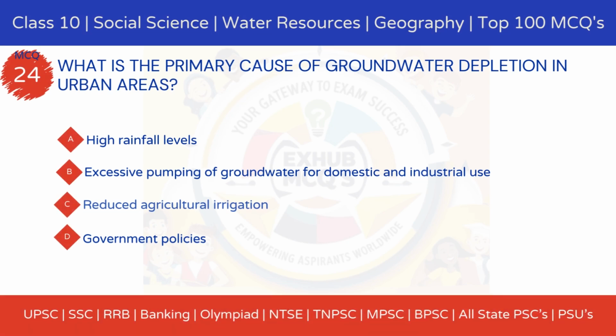MCQ 24. What is the primary cause of groundwater depletion in urban areas? Option A, high rainfall levels. Option B, excessive pumping of groundwater for domestic and industrial use. Option C, reduced agricultural irrigation. Option D, government policies.